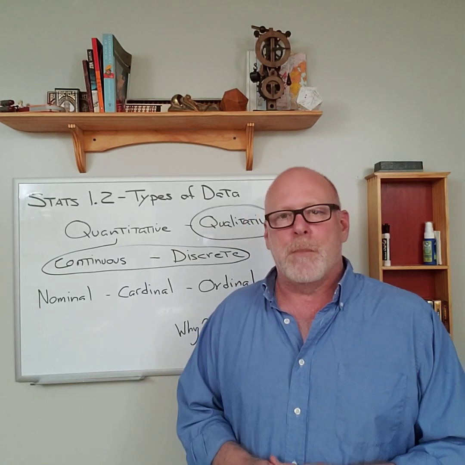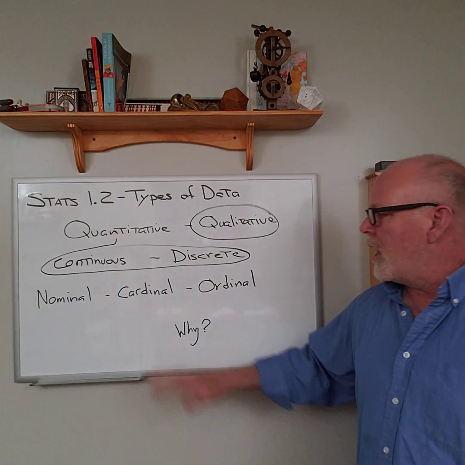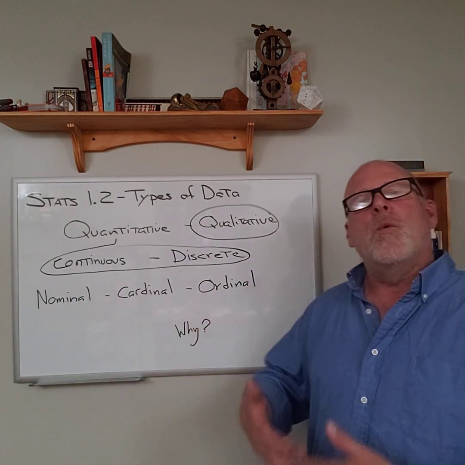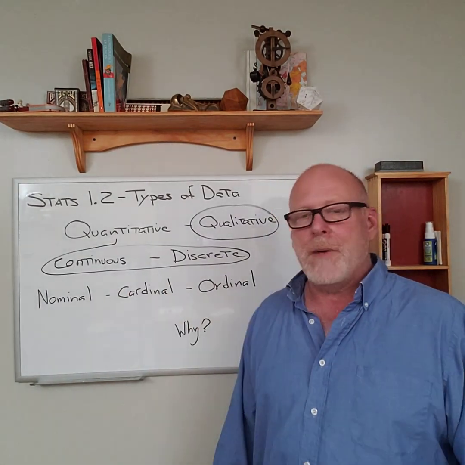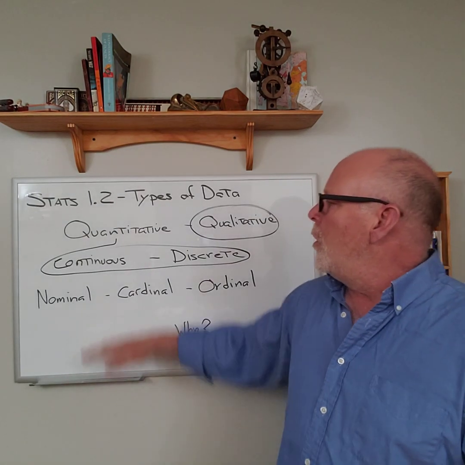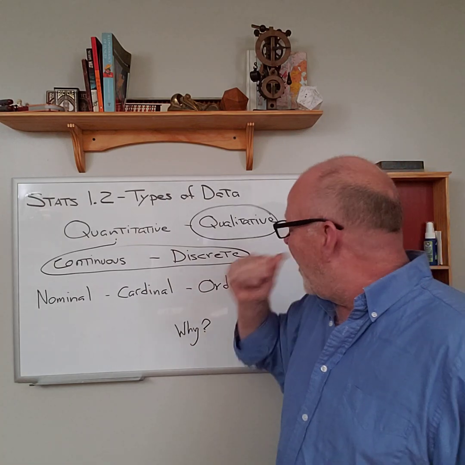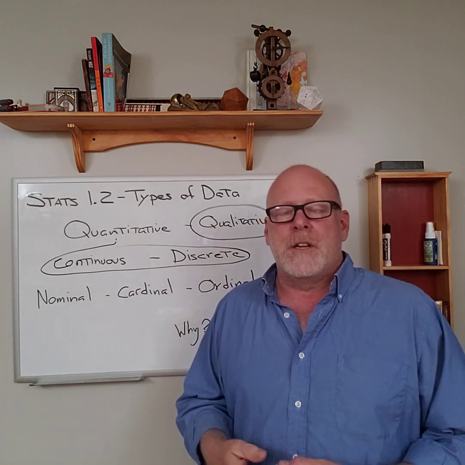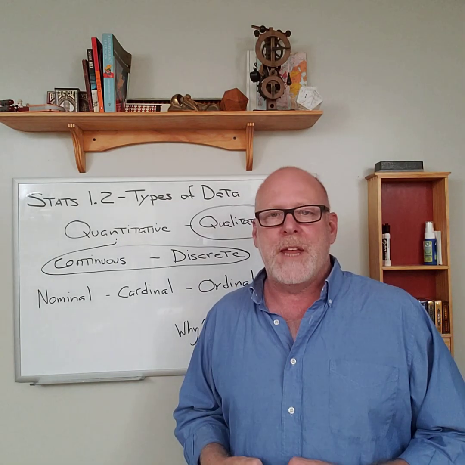It's a label number. Okay, so we've got arbitrary label numbers, which we're not going to worry about. We've got ordinal numbers, where you are in a list of things, and we've got cardinal numbers, how much or how many. That's what we're going to care about, and why we care is because whether we're dealing with quantitative, qualitative, or continuous or discrete cardinal numbers, that's going to tell us what tools we're going to be using and what we're able to do with that data.